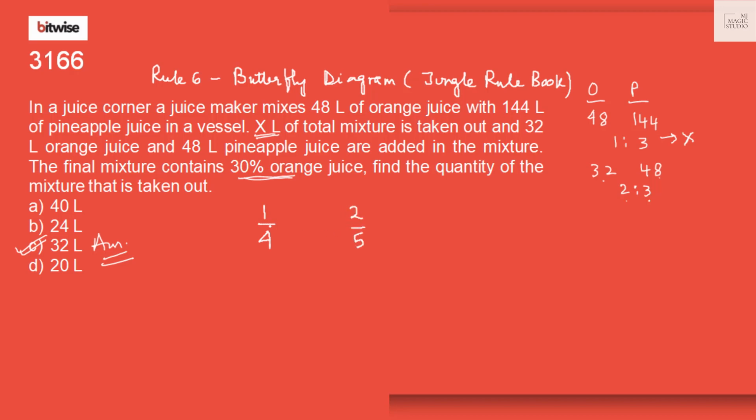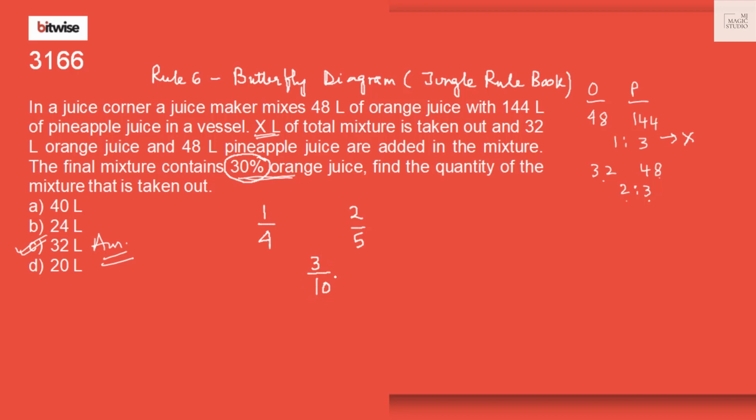Now these two containers' juices are mixed together to get another juice which contains 30% orange juice. 30% orange juice means 3/10. Let us find out in what ratio the ingredients of these two juices are mixed.